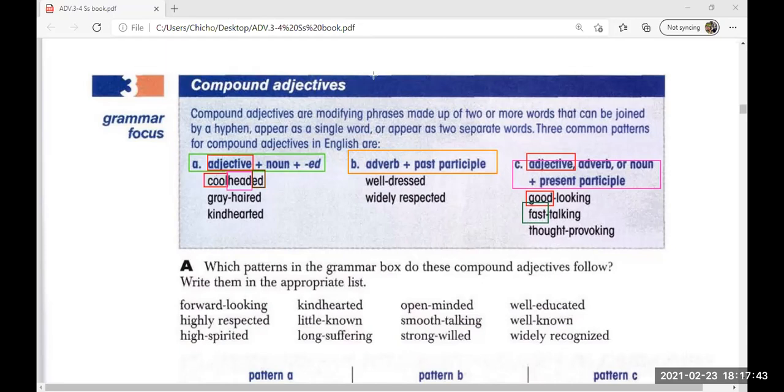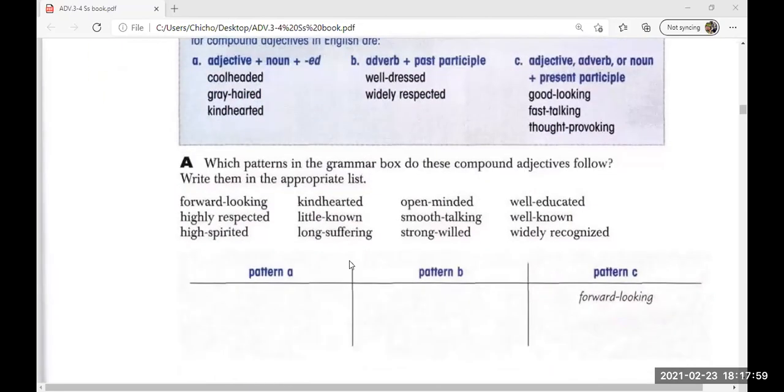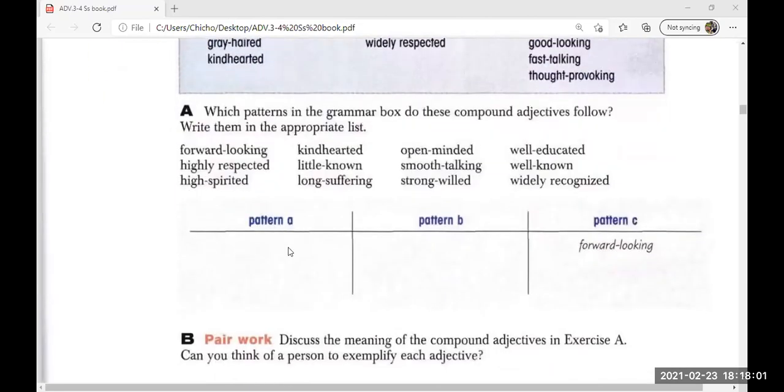What is thought? It's a noun, right? And then the following word can be a present participle or a gerund, a word or a verb with the ing form, okay? So here we have some adjectives, and I want you to write the adjective here and tell me if they are following pattern A, pattern B, or pattern C, okay? I'm going to